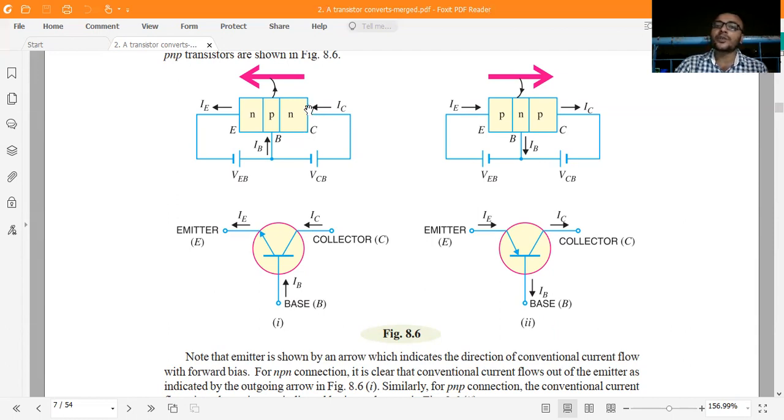It opposes the electrons, so some disturbance takes place. Suppose you apply 100%: 5% is consumed by the base region and converts into base current, and out of 100%, 95% goes into the collector region and converts into collector current.